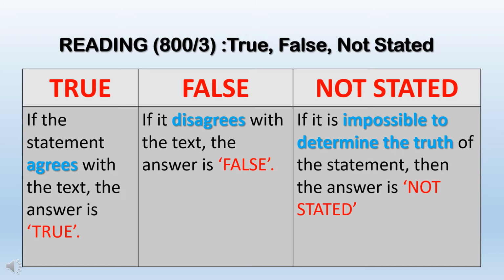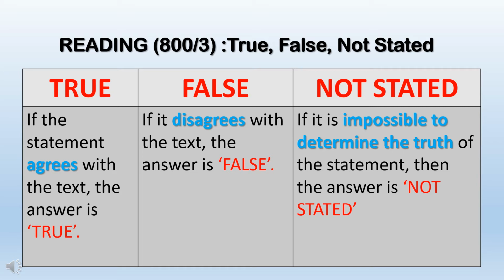Now, the first type of questions that you will have to answer in the WE013 reading paper is true, false, not stated kind of questions. Normally, you will have to answer this question from question number 1 until question number 10. So what does it mean actually?